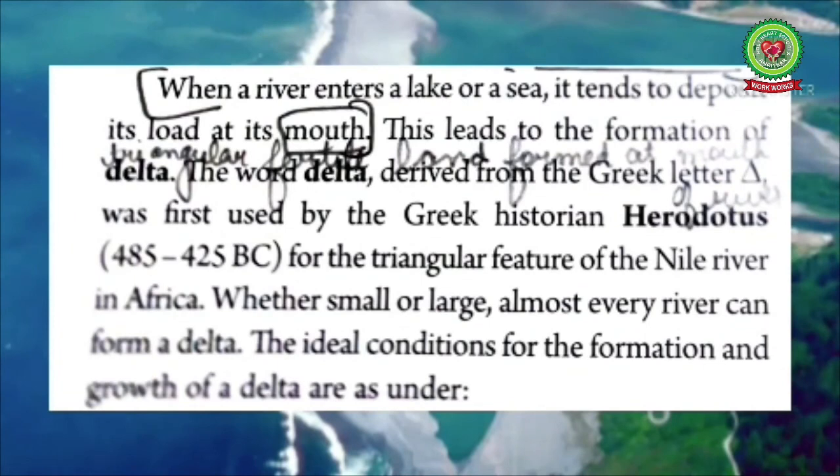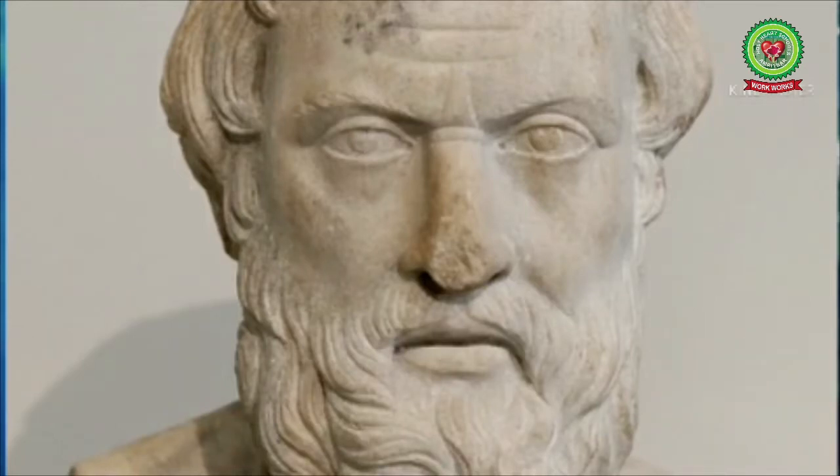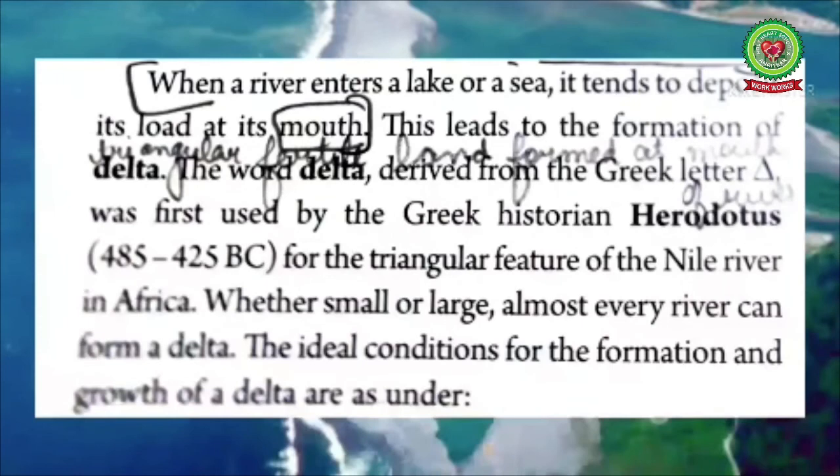When a river enters a lake or a sea, it tends to deposit its load at its mouth. This leads to the formation of deltas. So we can say deltas are the triangular shaped fertile land formed at the mouth of the river. The word delta is derived from the Greek letter triangle, which was first used by the Greek historian Herodotus in about 485 to 425 BC for the triangular feature of the Nile River in Africa. Whether small or large, almost every river can form a delta. The ideal conditions for the formation and the growth of a delta are as under.